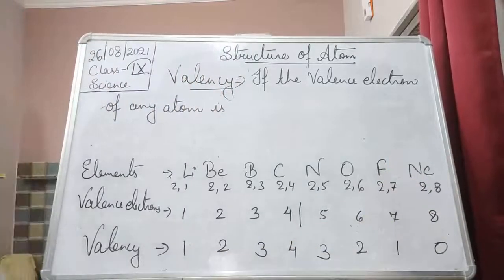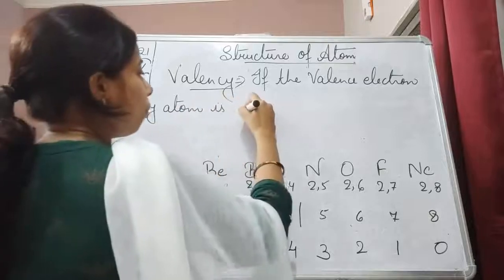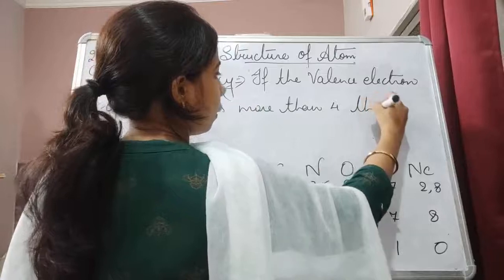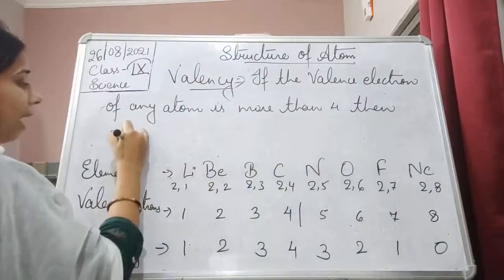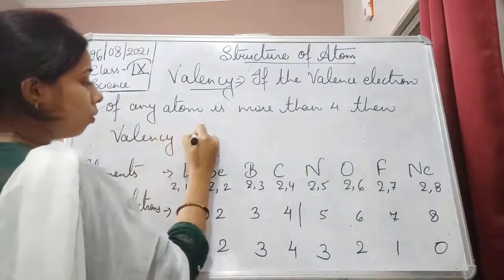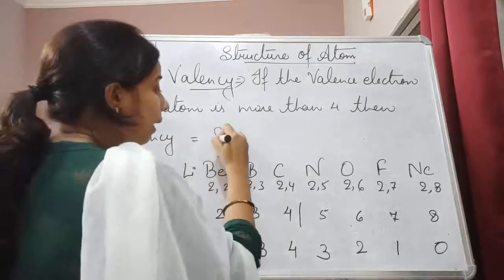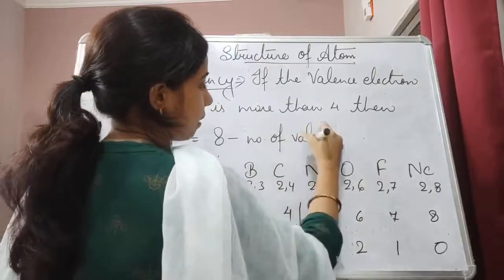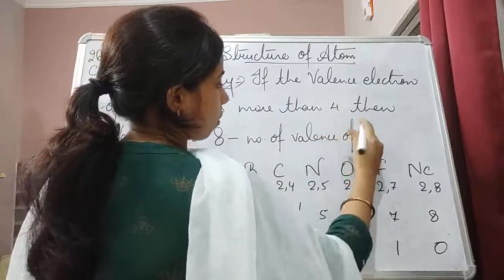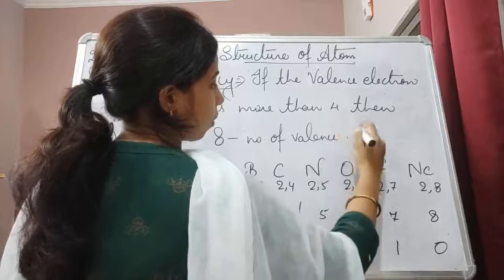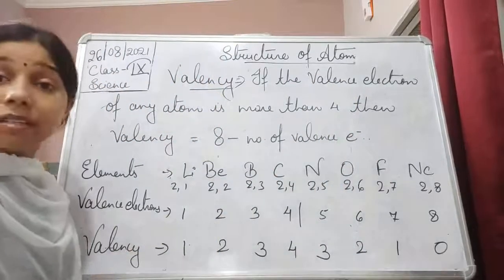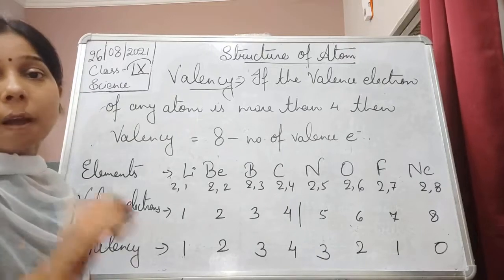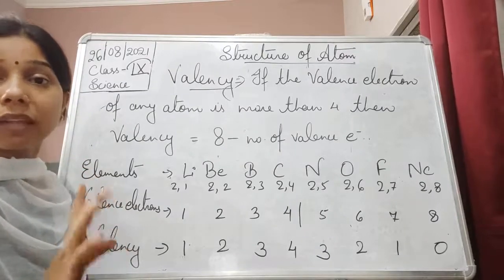if the valence electron of any atom is more than 4, then valency will be equals to 8 minus number of valence electron. Eight minus number of valence electron. This formula we will use when the valence electron is more than that of 4.